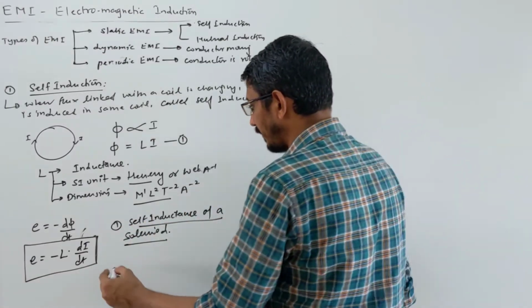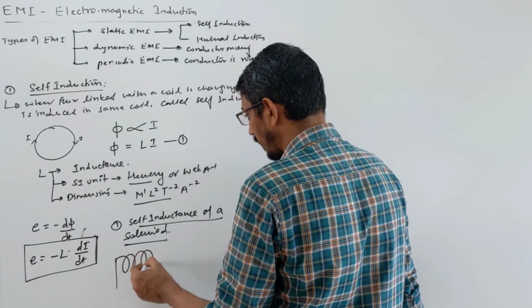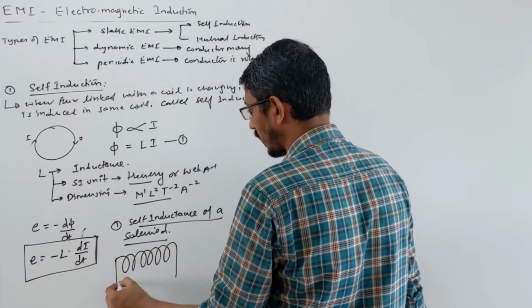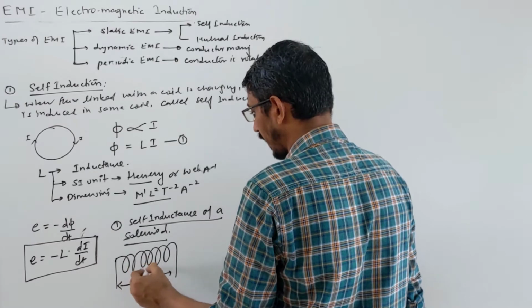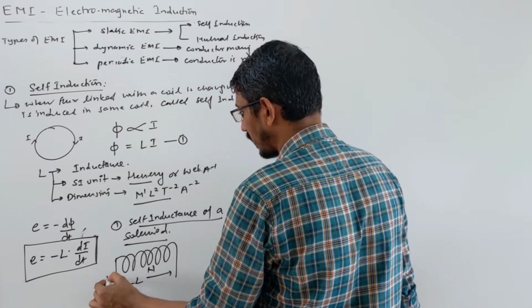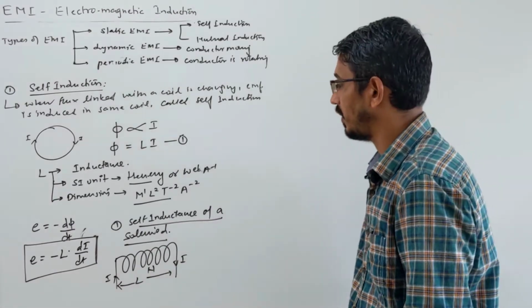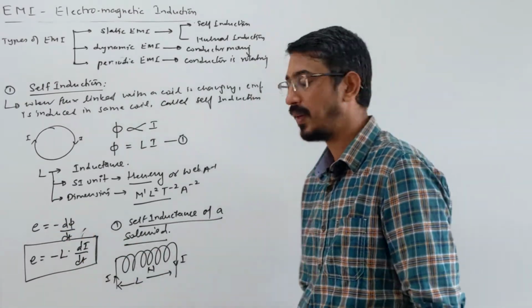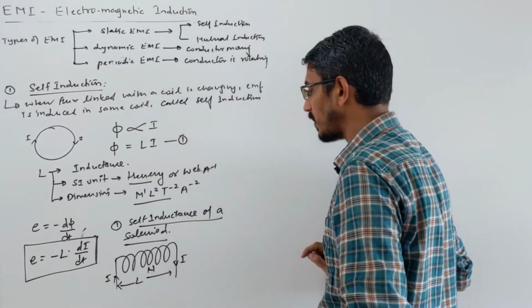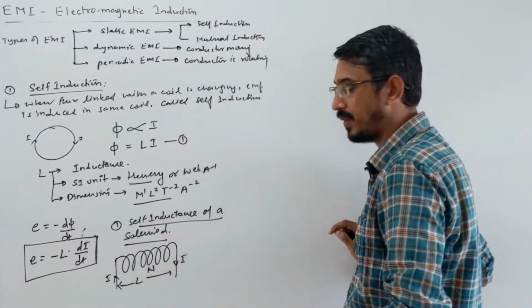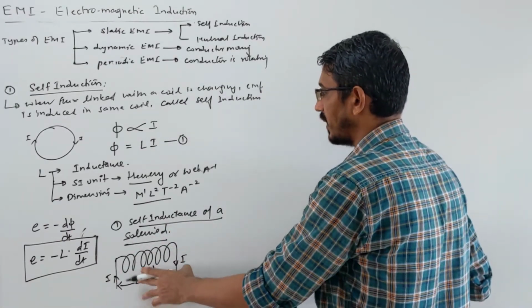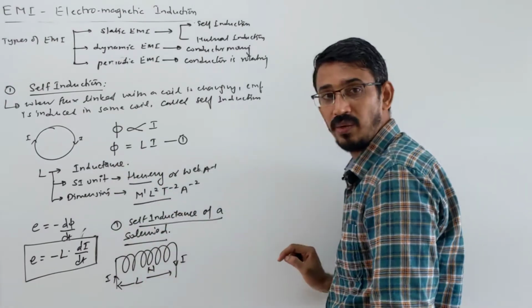You have a solenoid. In the previous topic we learned what a solenoid is and what the magnetic field of a solenoid is. This is L, the length of the solenoid, N is the number of turns here, and some current is changing. Constant current will not induce EMF, right? Already we have learned. So this is some solenoid and some current is growing or decaying here. Then we want to know the self inductance L of this solenoid.